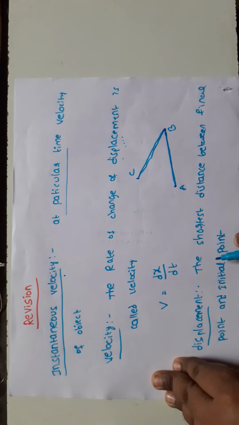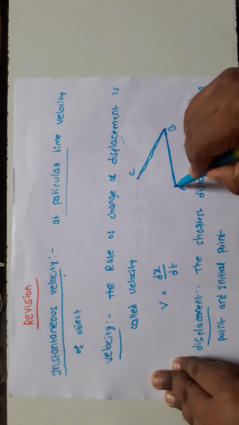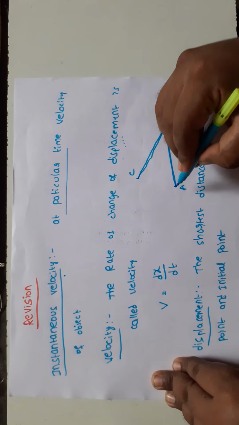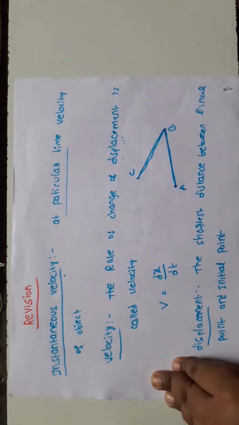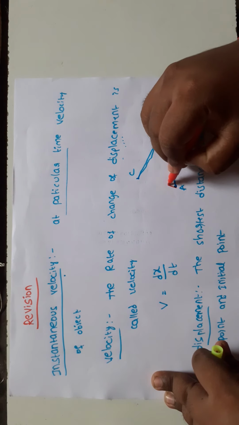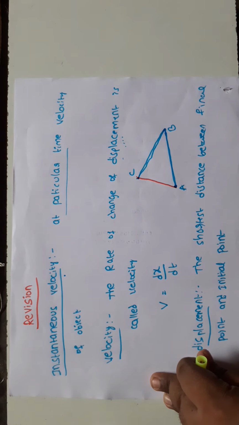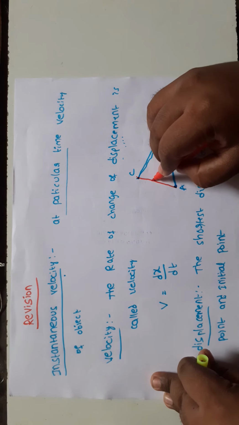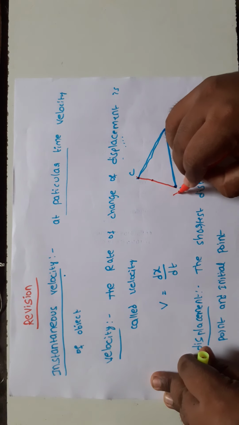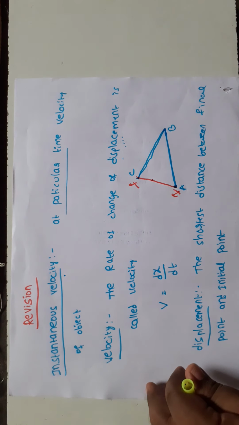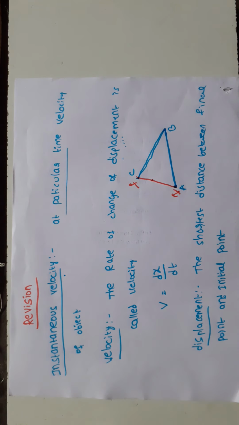What is the definition of displacement? The shortest distance between the final point and the initial point. This is the initial point, this is the final point. The shortest distance is A to C. This is the shortest distance from the initial point to the final point. That is called displacement. Do you understand? Those topics we discussed in the previous video.